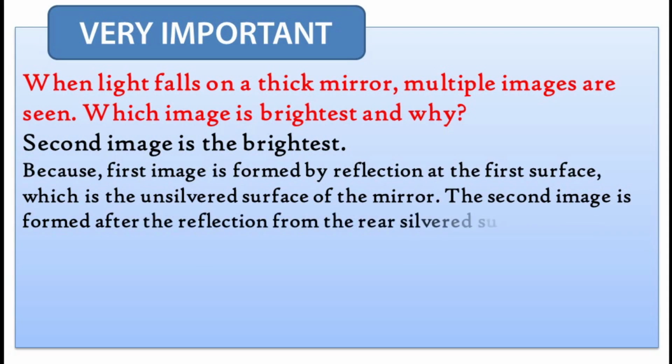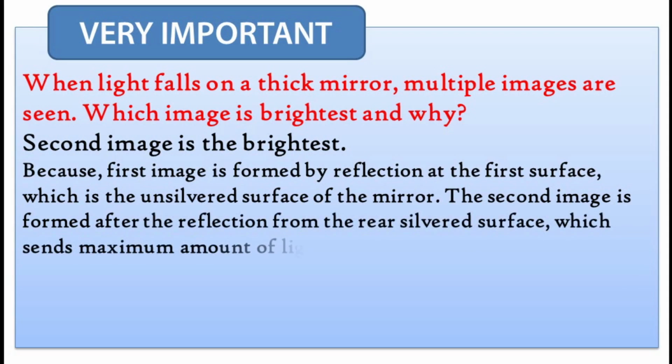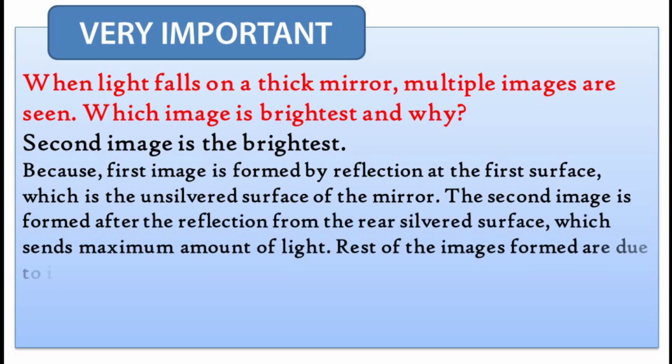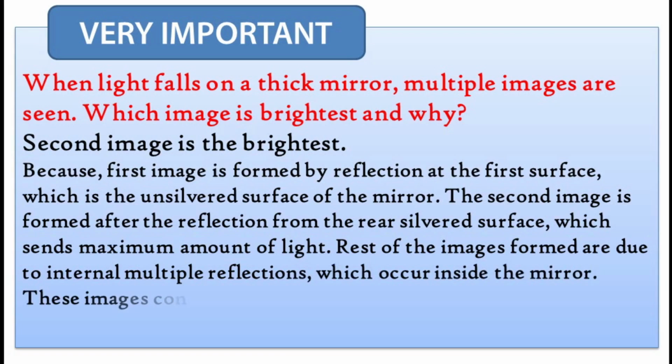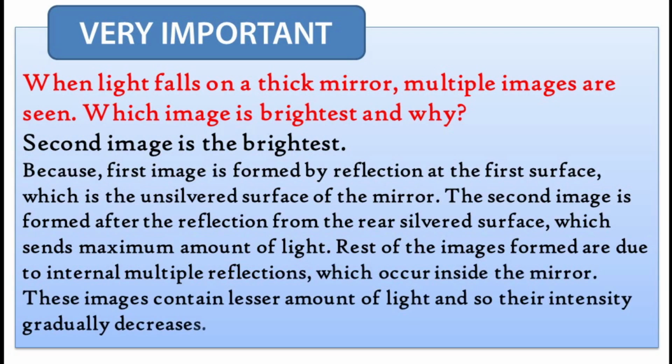The second image is formed after reflection from the rear silvered surface, which sends the maximum amount of light. The rest of the images formed are due to internal multiple reflections which occur inside the mirror. These images contain a lesser amount of light, and so their intensity gradually decreases.